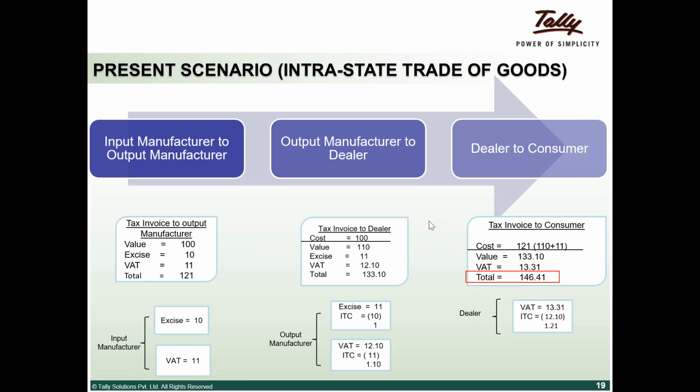Again, Sangeeta asks, was VAT not a destination-based tax? We have explained this. You know that VAT is a destination-based tax, but the only thing is that it is within the boundaries of the states. Beyond the boundaries, you know that you will not get an input credit. Whereas in GST, beyond the boundaries also you will get an input credit.